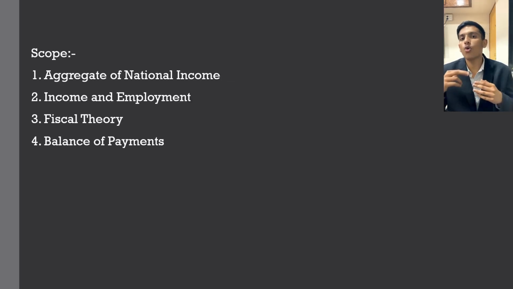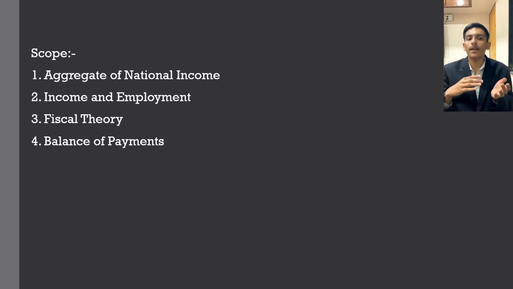Next, what is the scope, or the field of area in which macroeconomics spreads its hands? First being the aggregates of national income, a very important factor, as in each and every census we record the national income of our entire country. This aggregate of national income is determined and recorded by macroeconomics itself. It gives theories regarding studies of national income with various methods, like the product method and the output method. These are the various methods in which national income is measured. This is the field of study of macroeconomics.